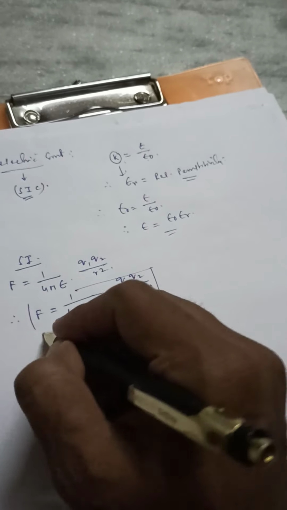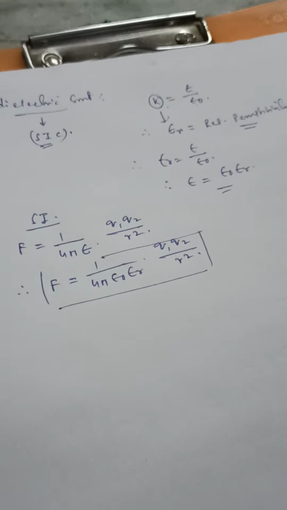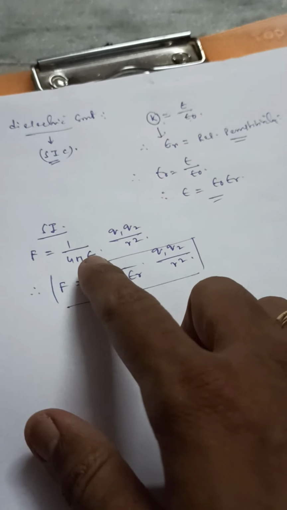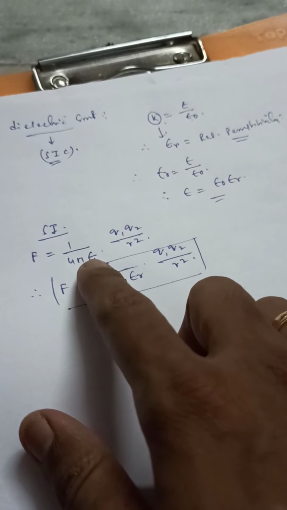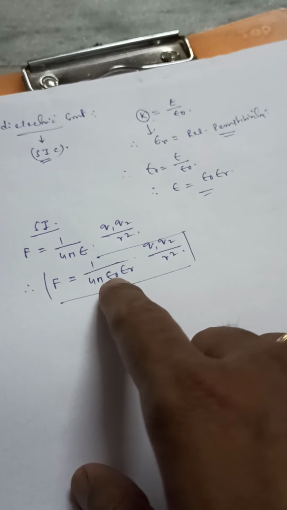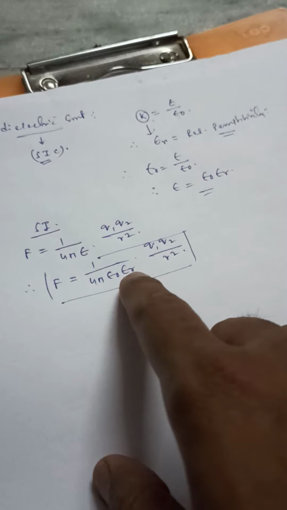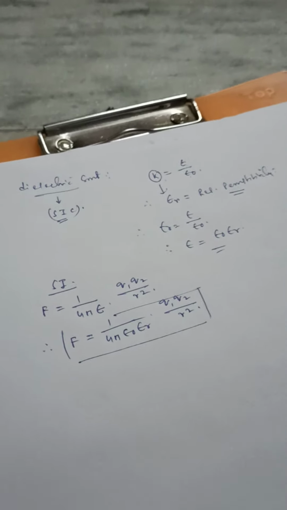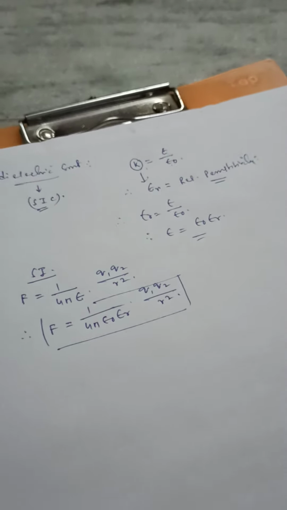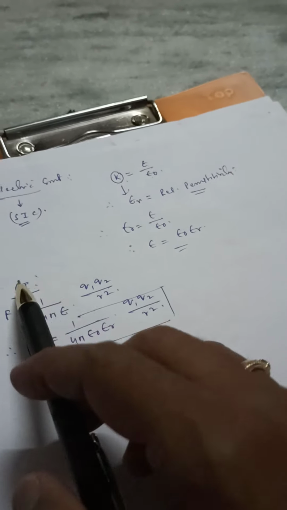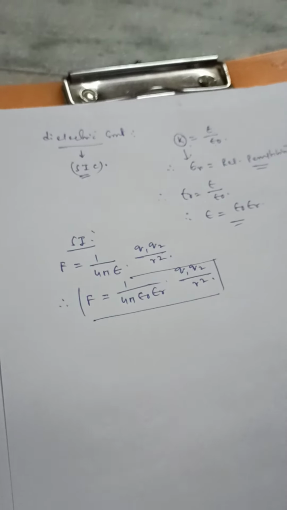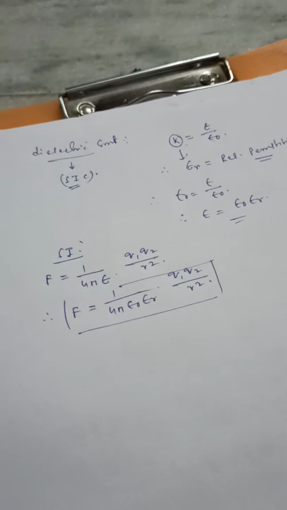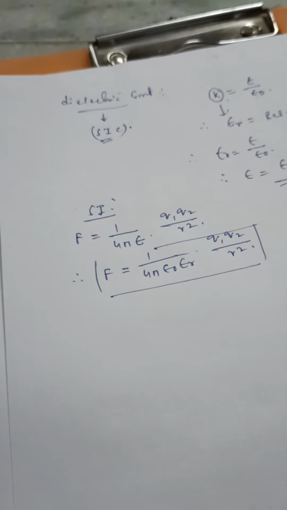I can also use that for any particular medium, if suppose to solve any problem the permittivity of that medium is not given, rather you know the value of epsilon 0 and the relative permittivity value is given, then by using that you can calculate the force acting between the charges when the charges are placed in that medium. Okay, so it's the basic thing, you need to concentrate on that at the beginning of this chapter.